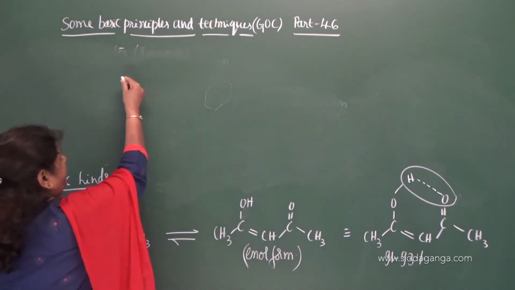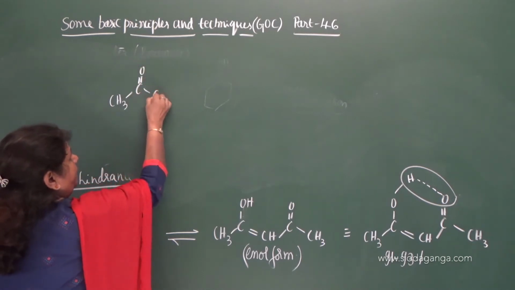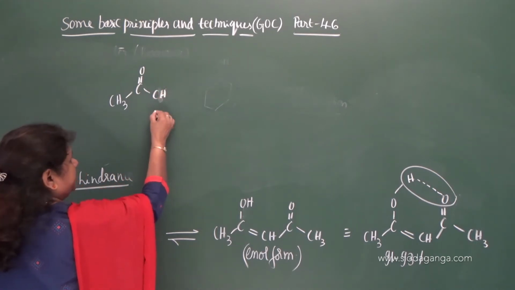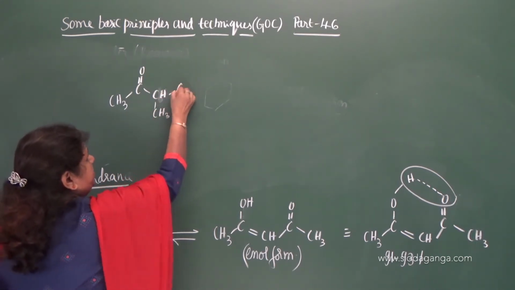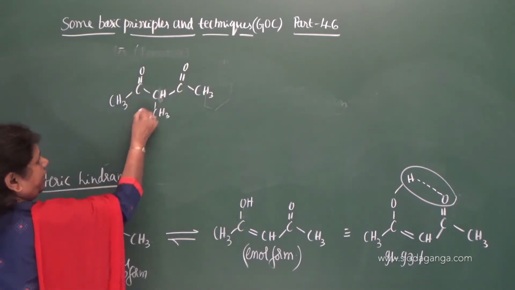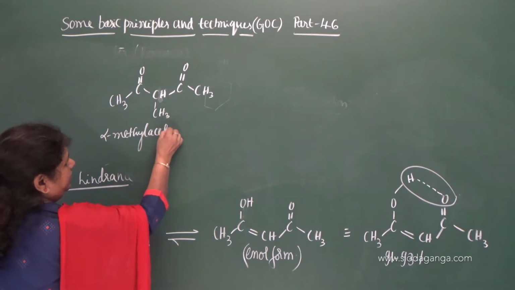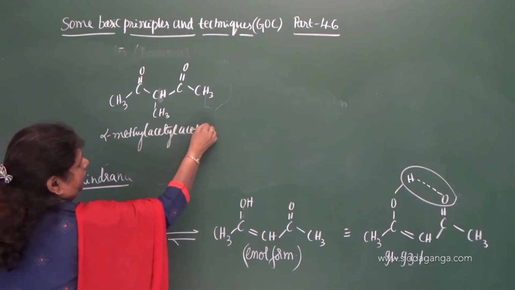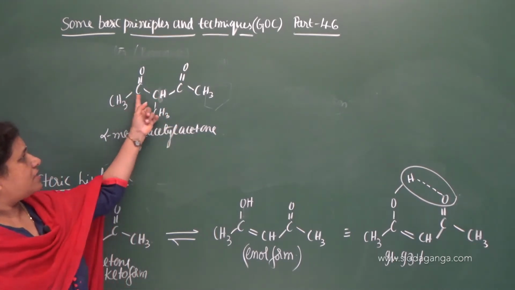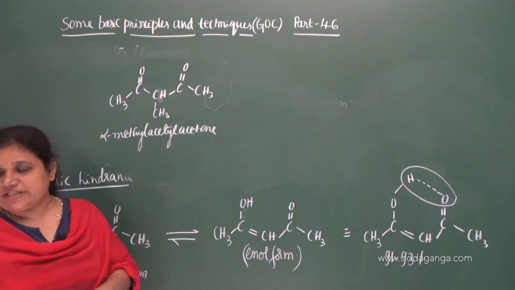Now, let me take one more example here. CH3, C double bond O, C, H, CH3 and C double bond O, CH3. This is the alpha carbon. Therefore, alpha methyl acetyl acetone. What is this compound? Alpha methyl acetyl acetone. Again to the alpha carbon, one more methyl group is attached.